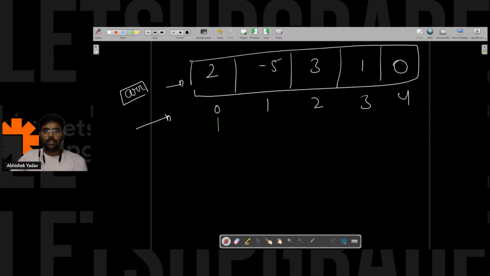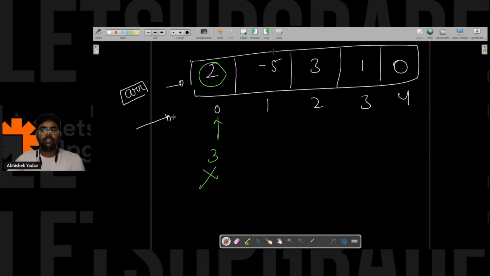So here for 2, minus 5 is smaller than 2, and after that 1, yes, 1 is also smaller than 2. 0, yes, 0 is also smaller than 2. So a total of 3 elements are present in the array that are smaller than 2. So this is not a noble integer.